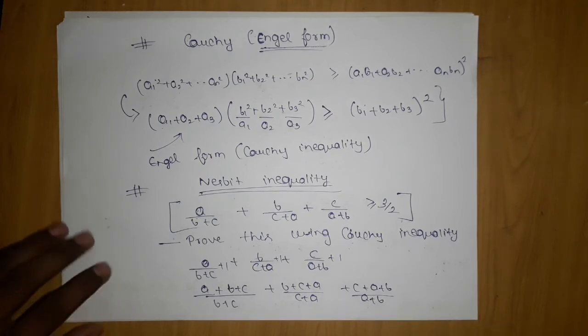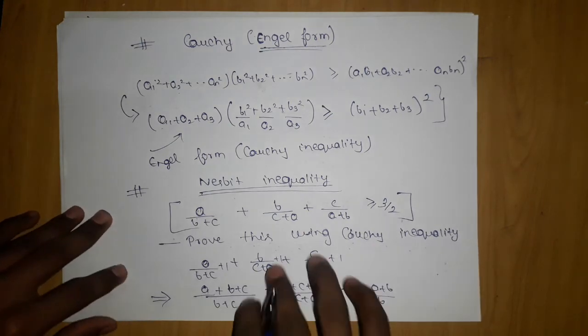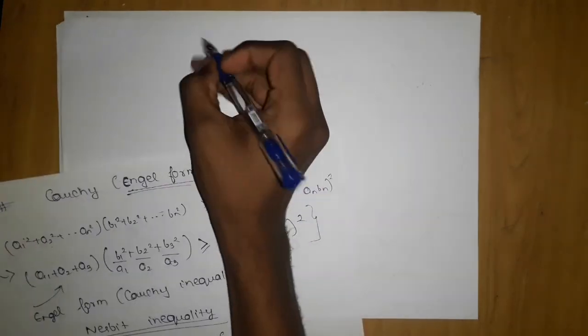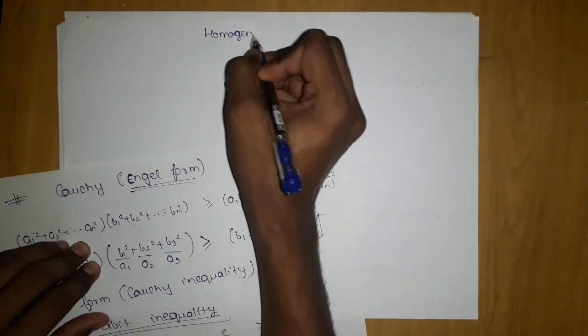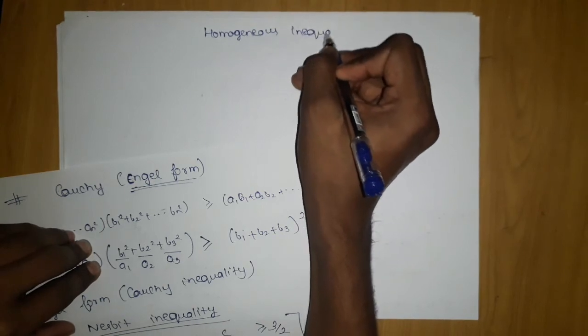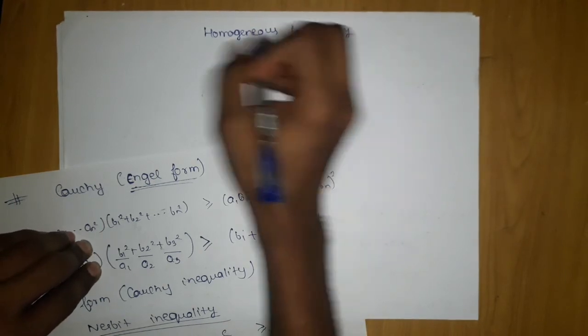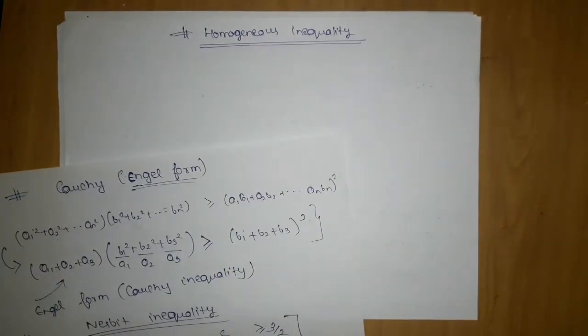Now after this step, you just need to learn a concept which is called homogeneous inequality, and many teachers don't teach this topic. But this topic will sharpen your concept.